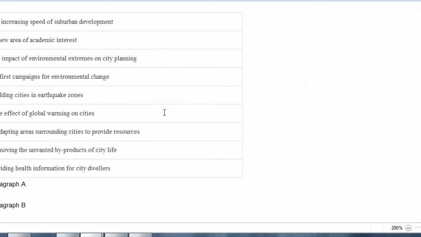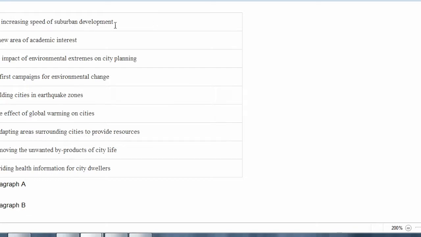Alright, so let's have a look at the headings. And this time when you're looking at the headings, keep in mind that you have to cross out the headings which are not discussing what you just have read. In this particular paragraph, we're only going to consider those headings which match the idea which we understand.